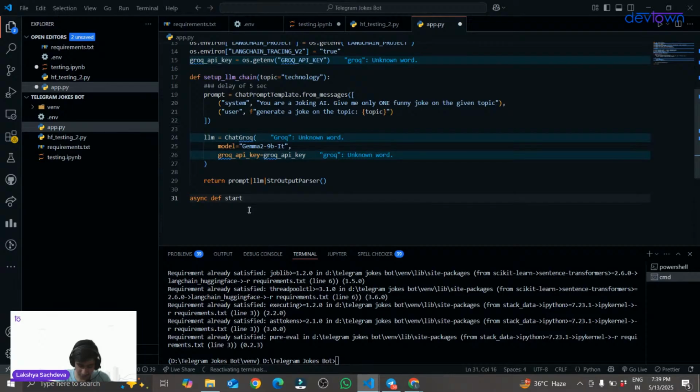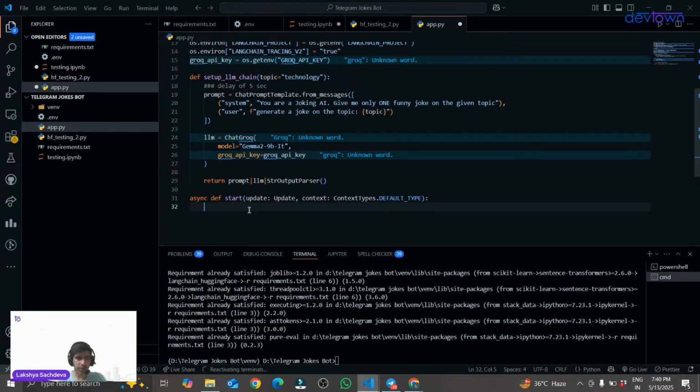start. This is my start function, and I will be writing update equal to update, and just give me 1 second, guys. I will be quickly writing the function first of all. Context is context types dot default underscore type, and I will be mentioning the function here.